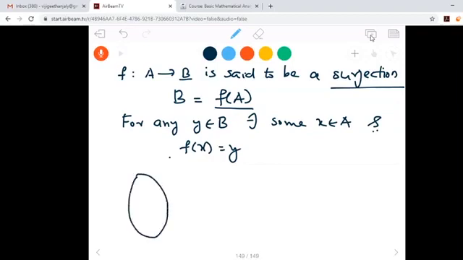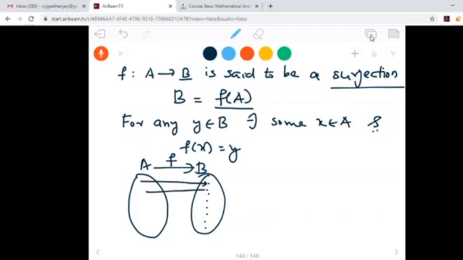So using a Venn diagram, we can say that this is A and this one is B. Here we have a function f. To every element of B there should be at least one arrow. In that case we say that it is a surjection. There may be more than one arrow.